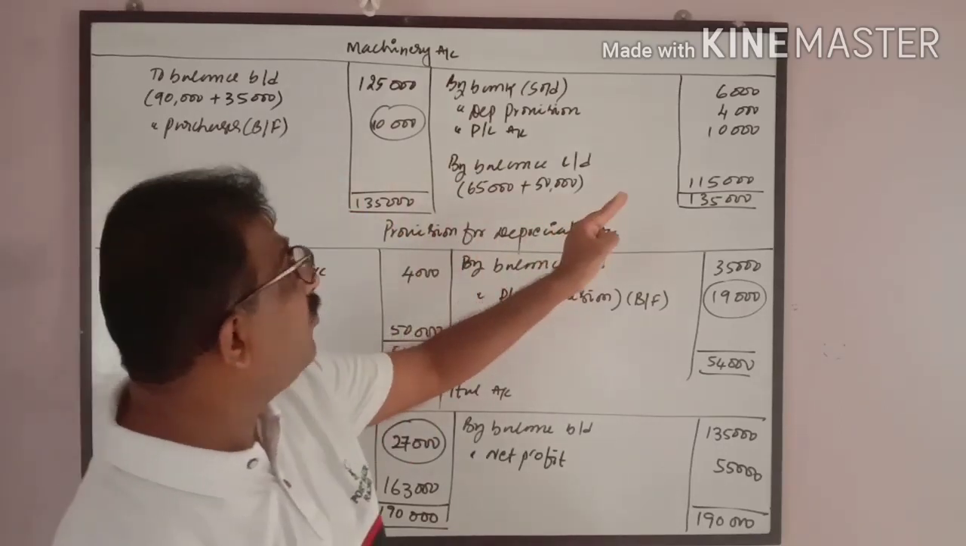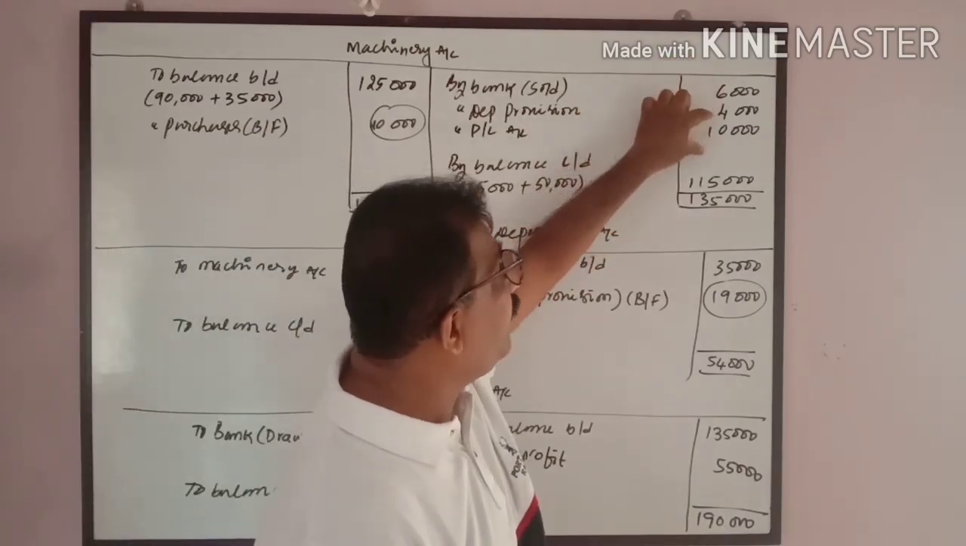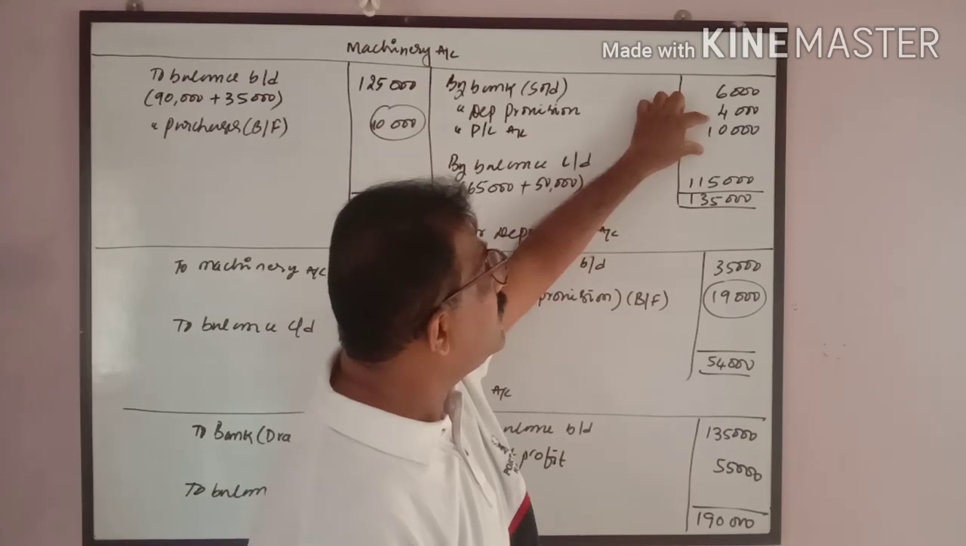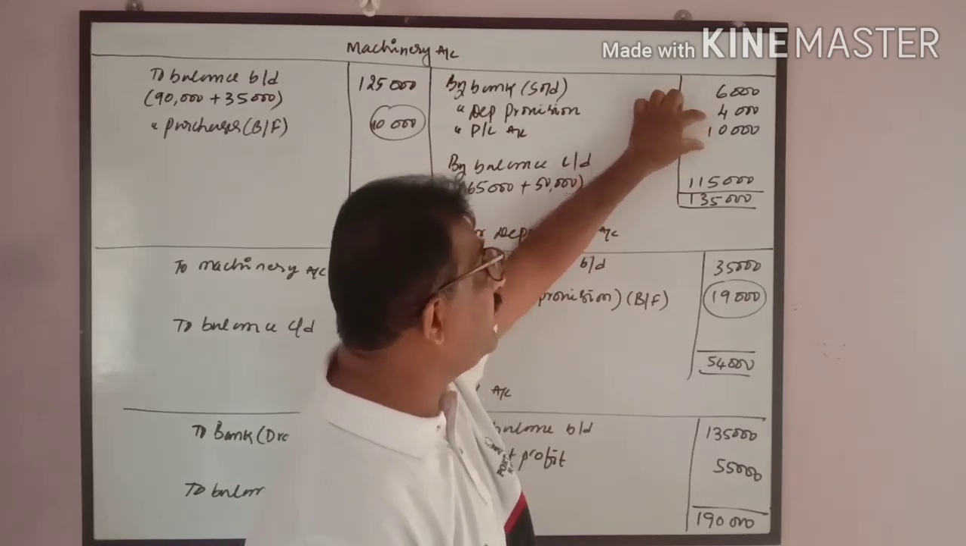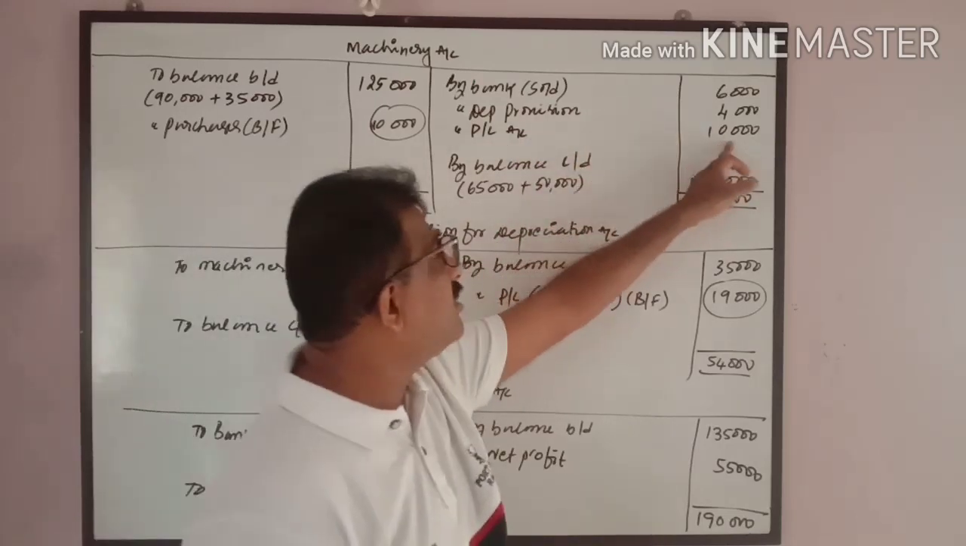Accumulated depreciation is 4,000. So when you add up these two, it comes to 10,000. The difference between the original cost and these two values is 10,000. That is nothing but a loss. So loss by P&L account, loss 10,000.